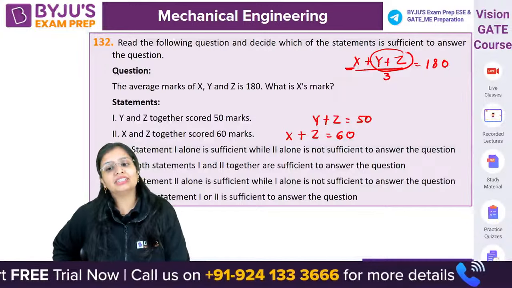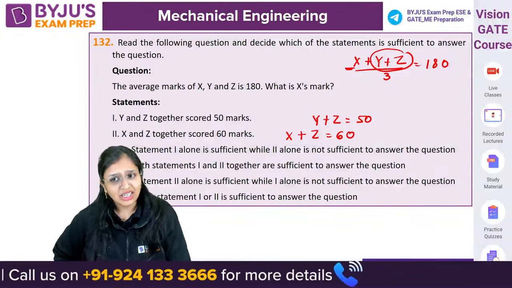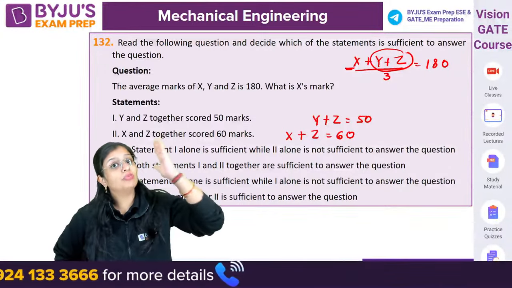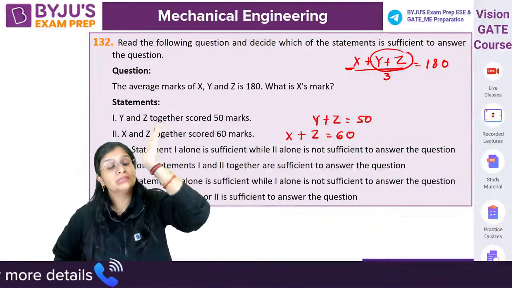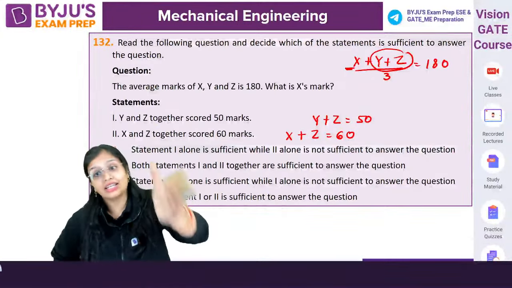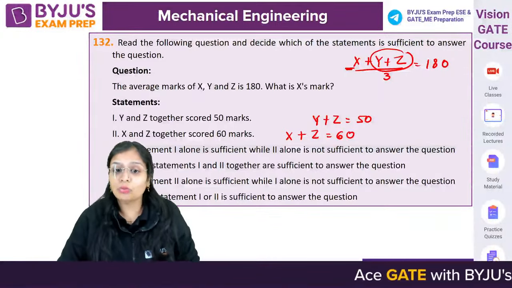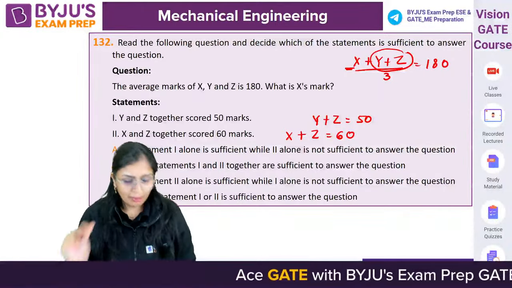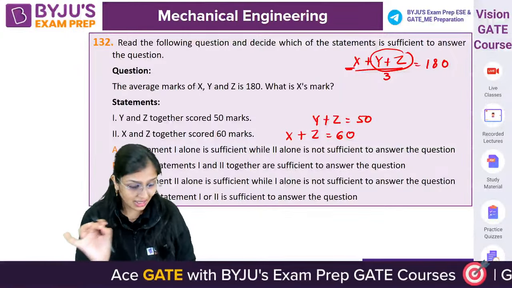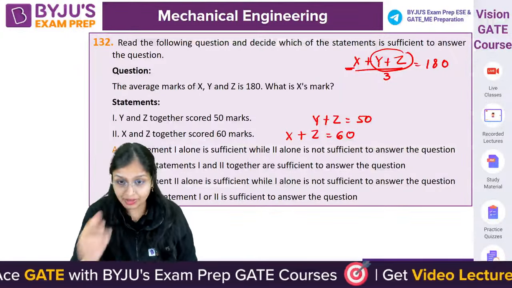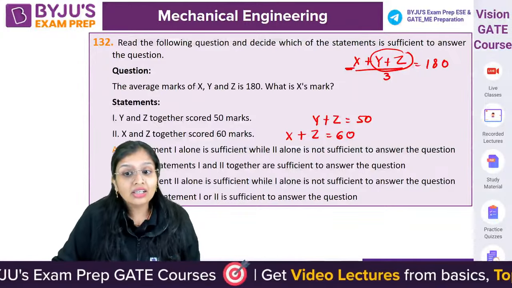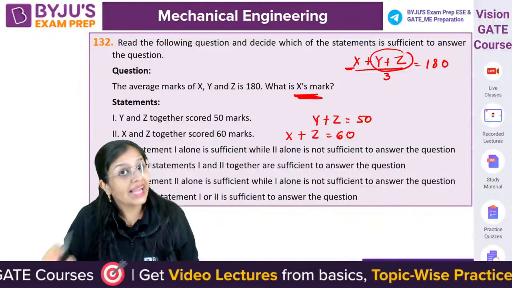Which statement is sufficient to answer? See, here we don't have to calculate how much marks X got, how much marks Y got, how much marks Z got. If you want to calculate all three, then both the statements were required. But here we need only, Aniket, listen to me very carefully. Here it is asking only X marks.